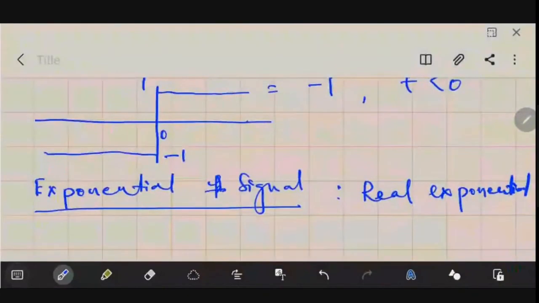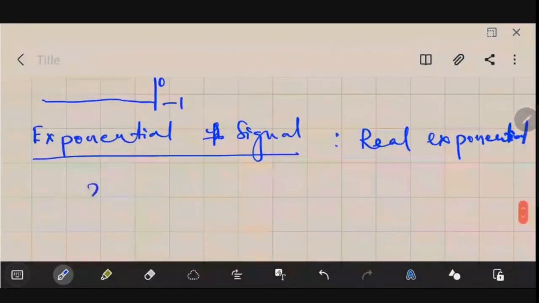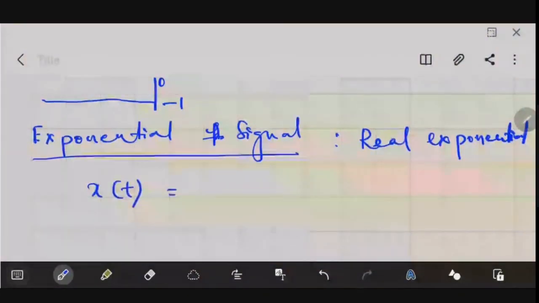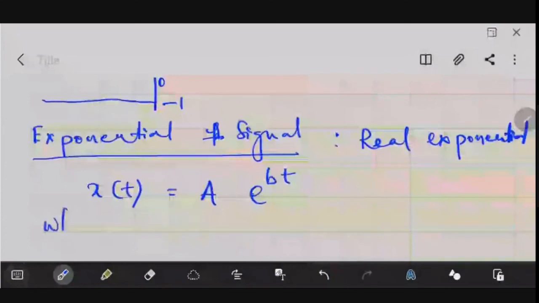It is denoted as x of t equal to a e to the power small b t, where a and b are real.